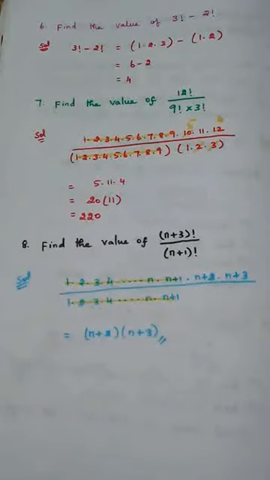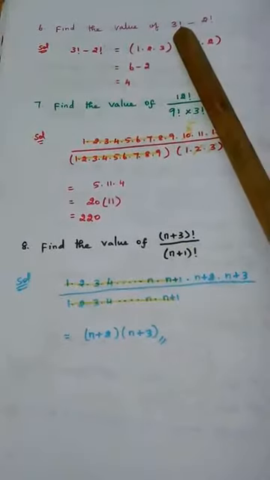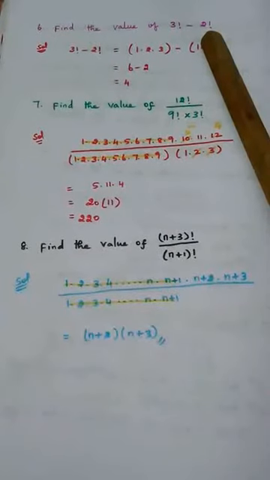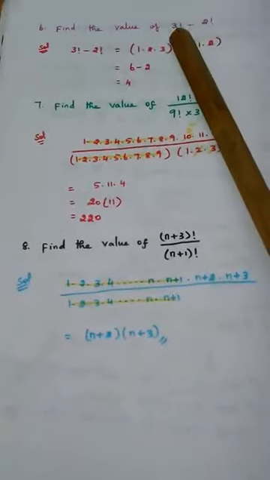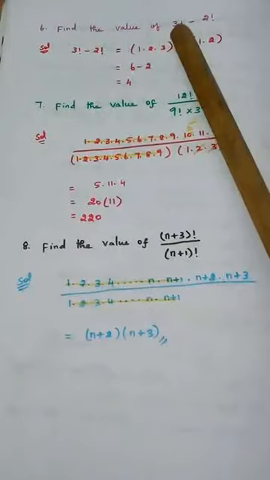Problem number 6. Find the value of 3 factorial minus 2 factorial. So these are all simple sums. We know what is meant by factorial. Just now in the beginning I have explained what is meant by factorial. So directly we are using those concepts here.